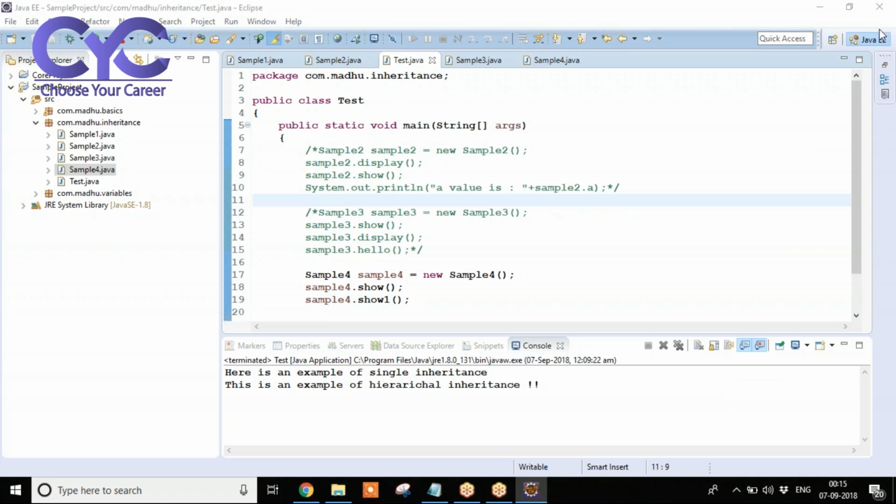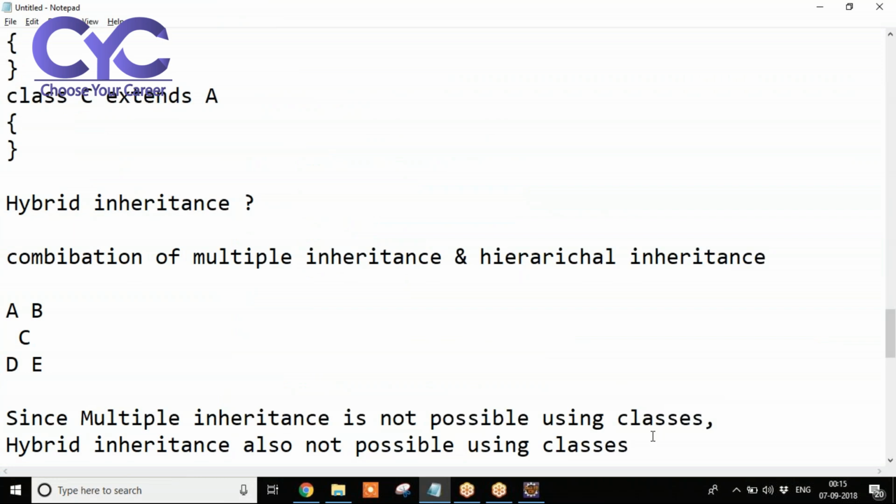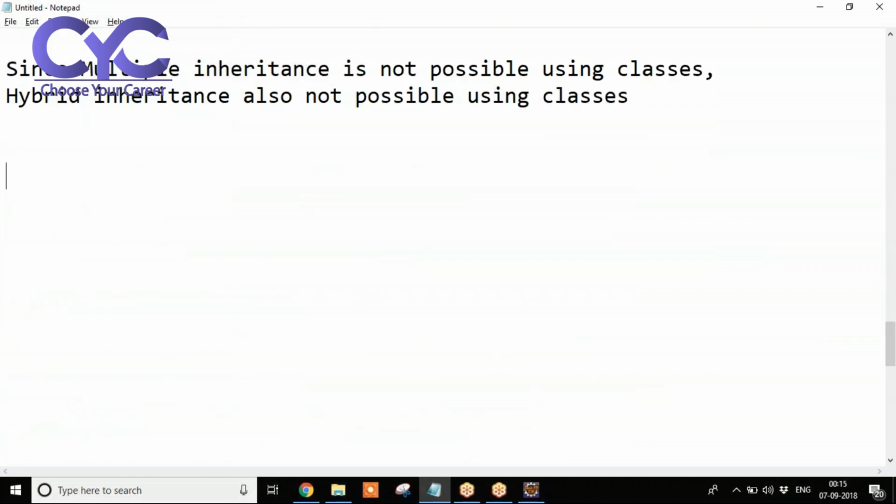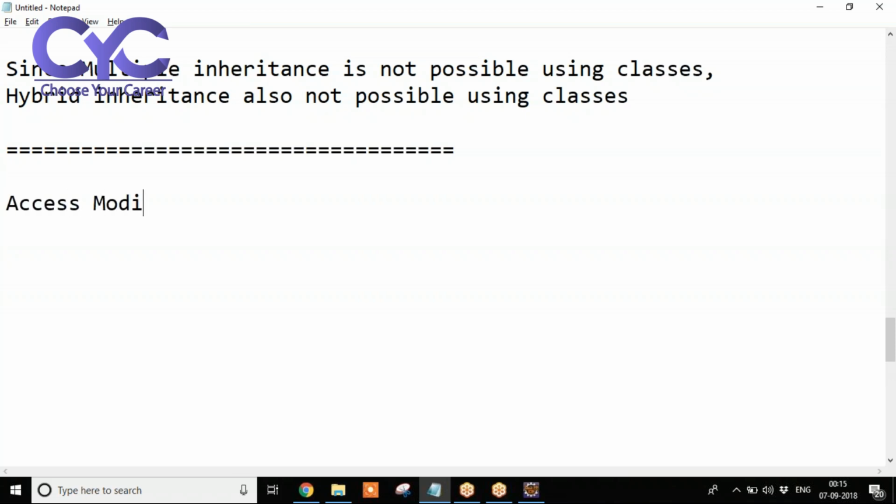Write down. Our next concept is access modifiers.